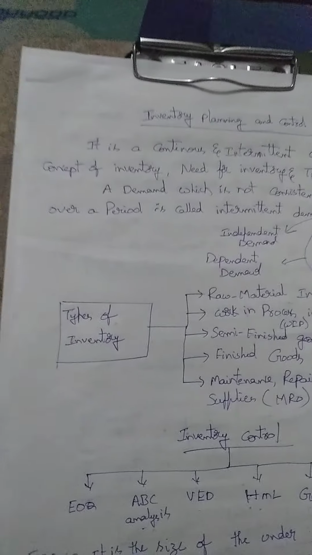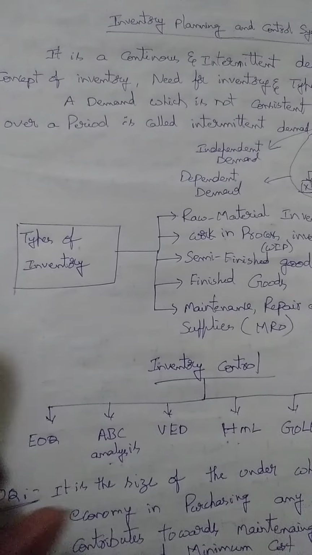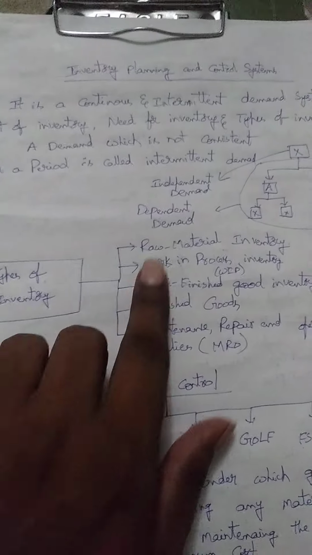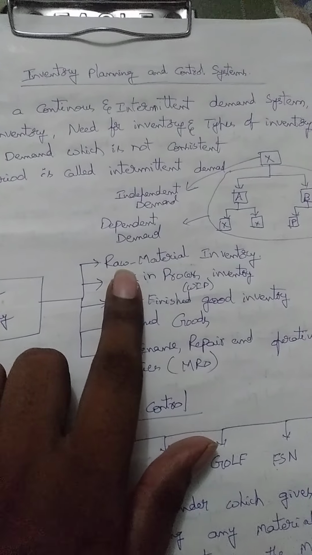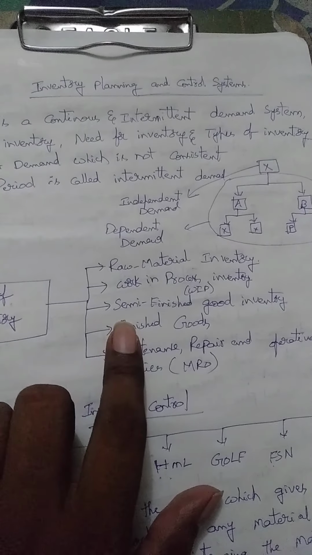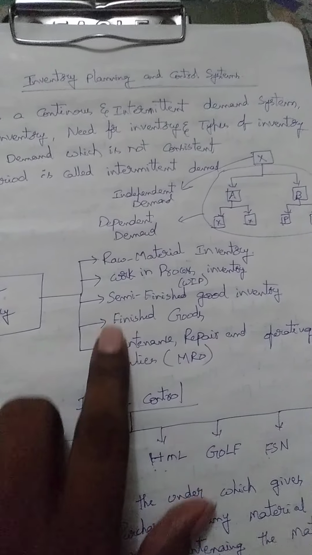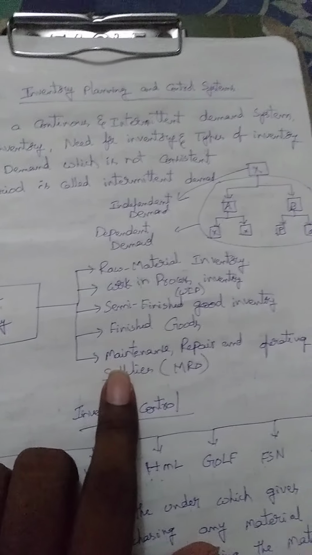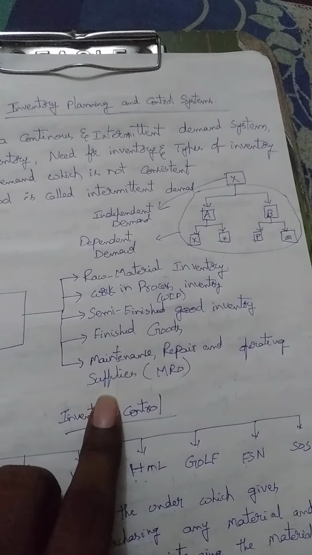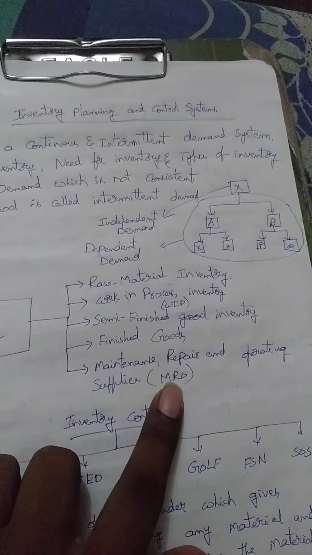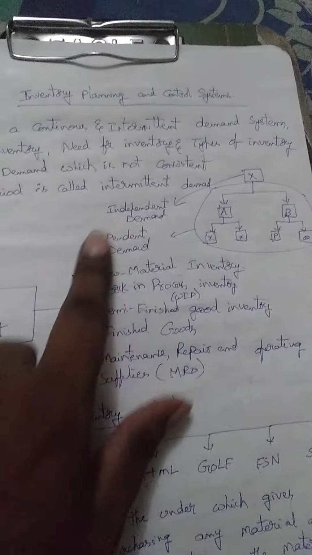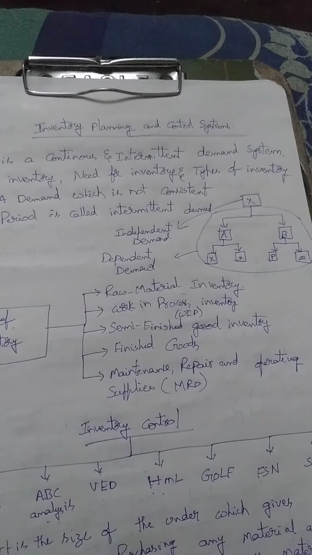Whereas coming to the types of inventory, there are 5 categories. First one is raw material inventory. Second one is work-in-process inventory. Then third one, semi-finished goods inventory. Fourth, finished goods inventory. And next one is maintenance, repair and operating supplies, that is treated in our operations management subject as MRO. So for these 5 categories I would like to tell one example.